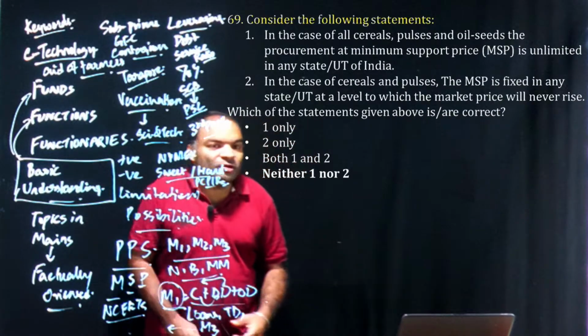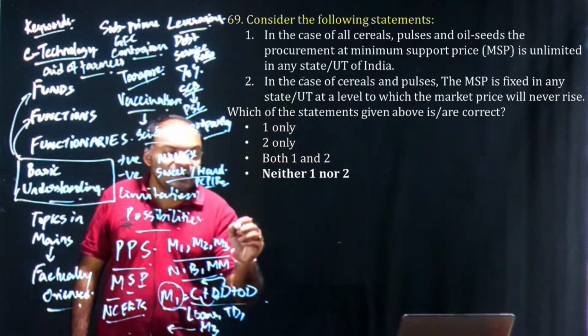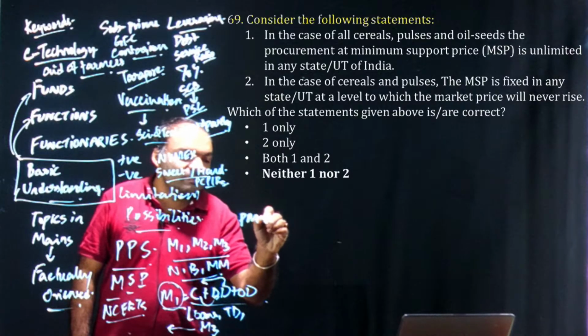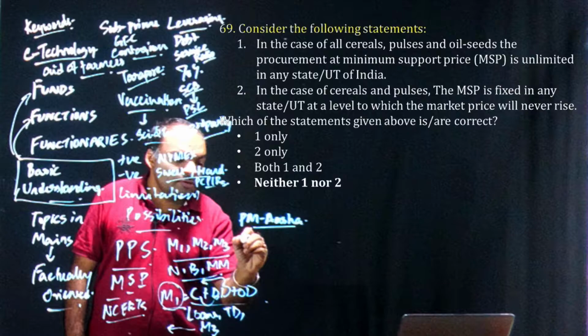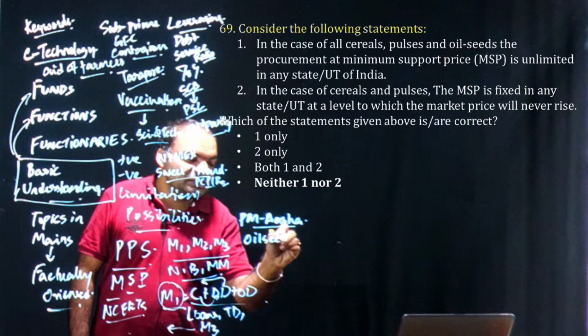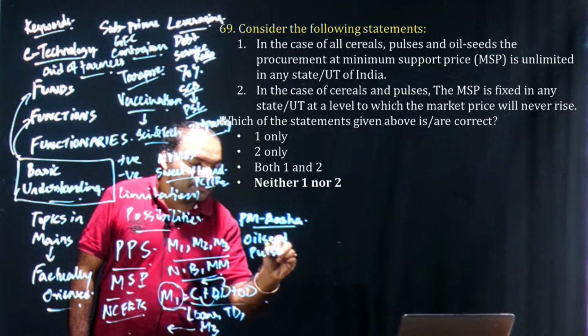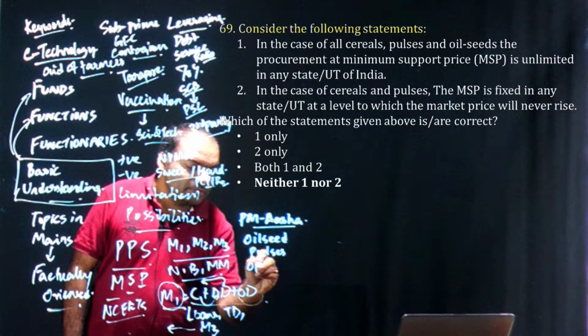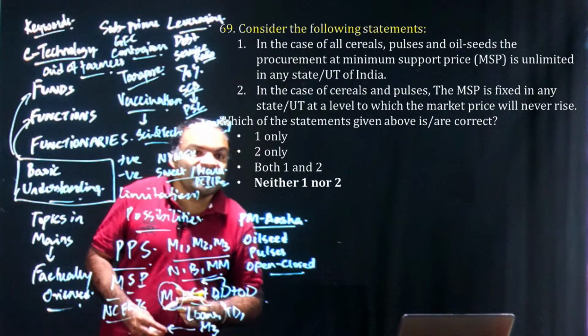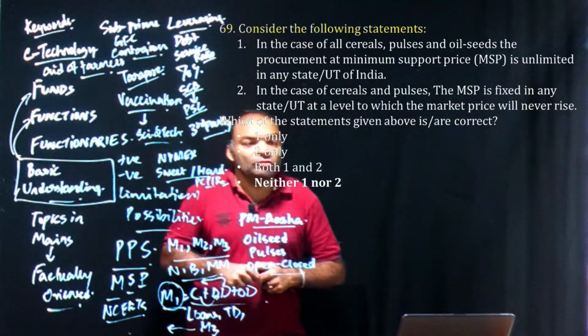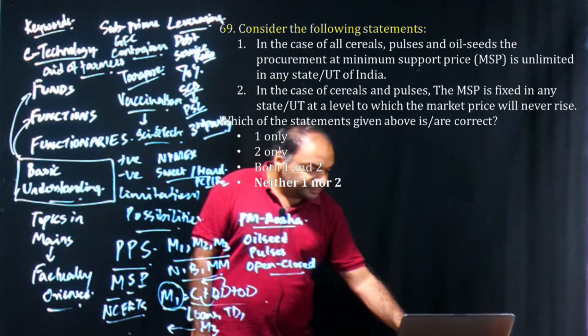Now next is about the MSP. So in class we had discussed the whole concept of PM ASHA. We had talked about oilseed pricing, pulses, open-ended procurement and closed-ended procurement. So one could easily arrive at the answer where neither 1 nor 2 will be the answer.